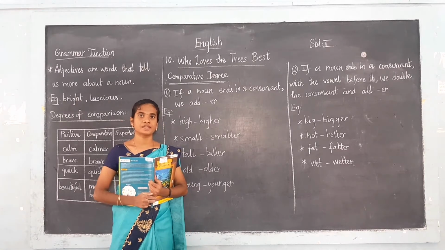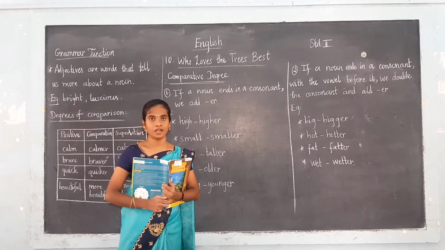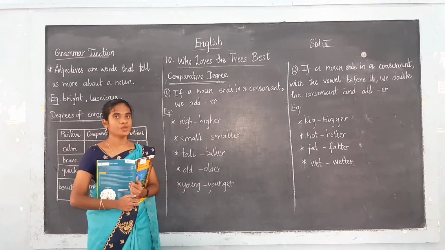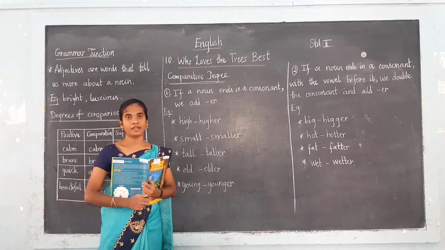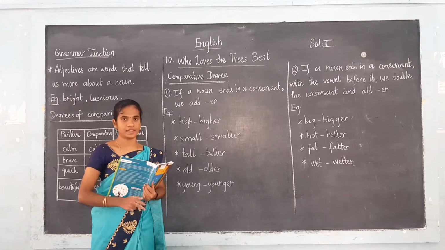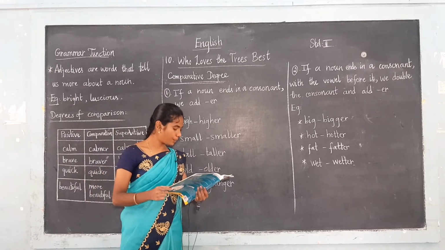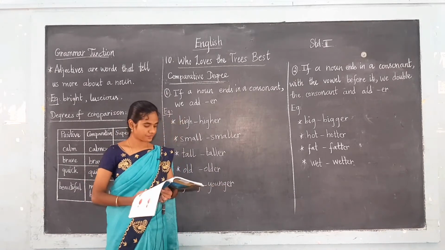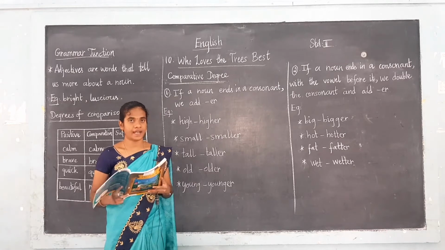Good morning students. Today we are going to learn the grammar portion in the poem Who Loves the Tree Best. In that grammar portion the topic is the comparative degree. Let us see that. Now take your book, page number 98. I am reading the lines from the poem.